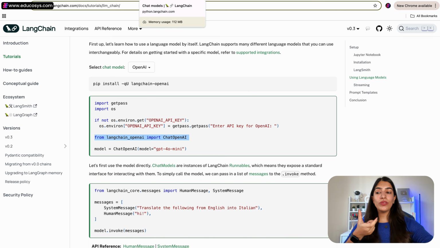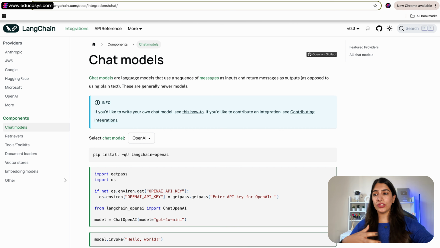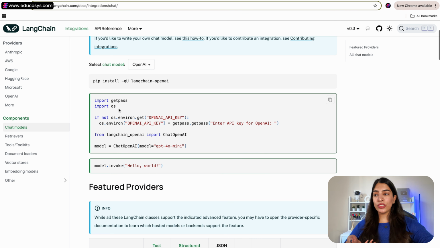Also, to be able to get this chat model, we have to use any of these packages. One is LangChain OpenAI, or we can use the community package also, LangChain community. It is given that the models are mostly contributed and supported by the community, so we can use this as well. And see, the models are named with a convention that starts with chat. So the names are like ChatOllama, ChatAnthropic, ChatOpenAI. The documentation is just beautiful. If I show you this documentation also, here they have mentioned all of this, right?